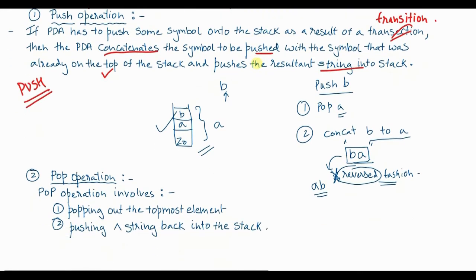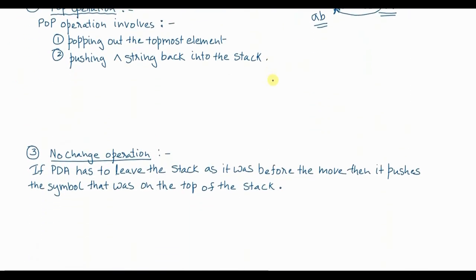Okay, please remember. Now the pop operation. Basically assume that this is the stack, and suppose A is present on the stack. I want to pop the topmost element, say A. So popping means what? Remember, the pop operation in PDA means popping out the topmost element. Since I want to pop the topmost element, that is A, first of all A will be removed from the stack. So A is no longer present in the stack. That's the meaning of pop operation.